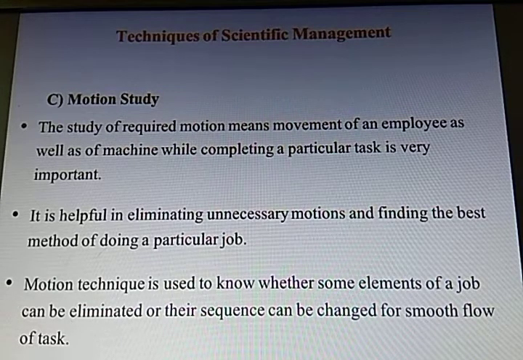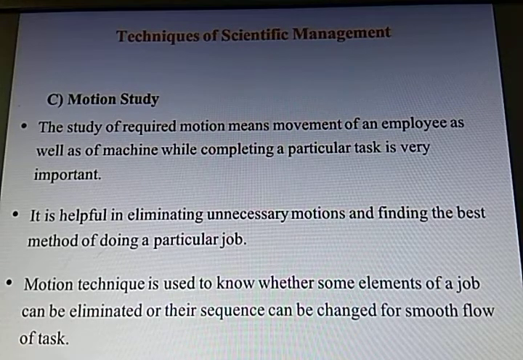The study of the required motion means the movement of an employee as well as the machine while completing a particular task. It is also very important: the least movement you make while doing the maximum work, that is important. It is helpful in eliminating unnecessary movements and finding the best method of doing a particular job. Motion technique is used to know whether some elements of a job can be eliminated, unnecessary unwanted movements can be taken out, or their sequence can be changed for smooth flow of the task. So this is also to be taken care of in motion study.